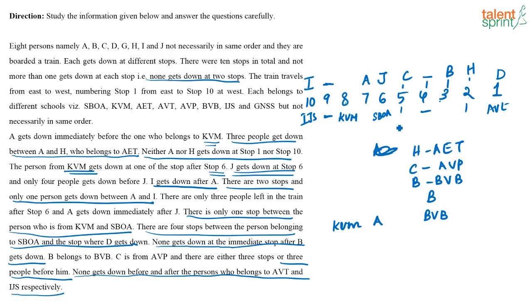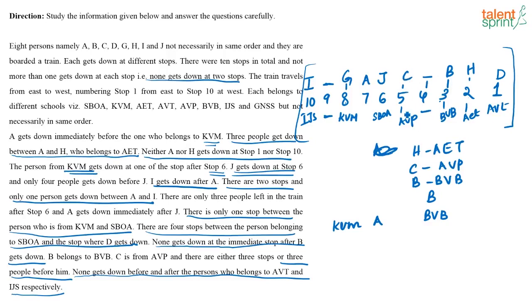So you know already that C is from AVP, H is from AET and B is from BVB. Now once you have filled in all these places, you know for sure who is going to be in KVM. KVM is G. That is the only person that we are left with. So this is the final arrangement that you get. Is it clear? At this point you have to check 2 or 3 possibilities and then you narrow down at the final answer.